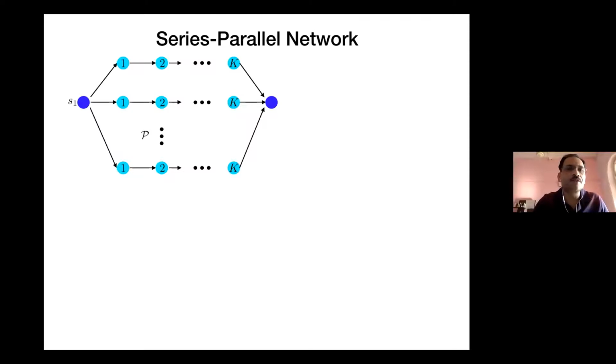Next, we go to the next most complicated network we can think of. There is still a single source and single destination, but there are now parallel branches, each branch having the same size. So script P is the number of parallel paths, and each path has k servers. This can be relaxed, but I'm going to state this result for this.